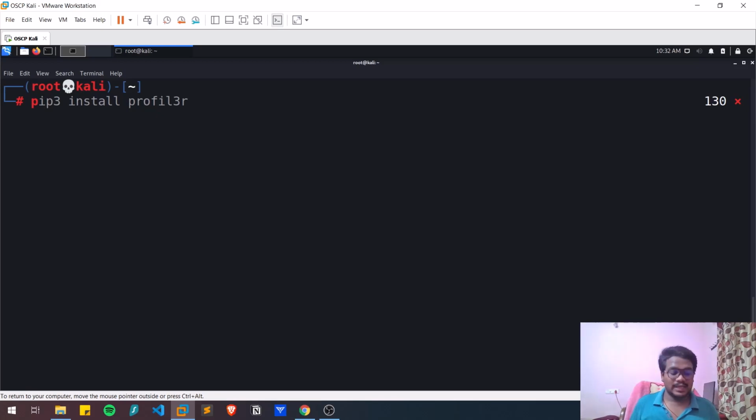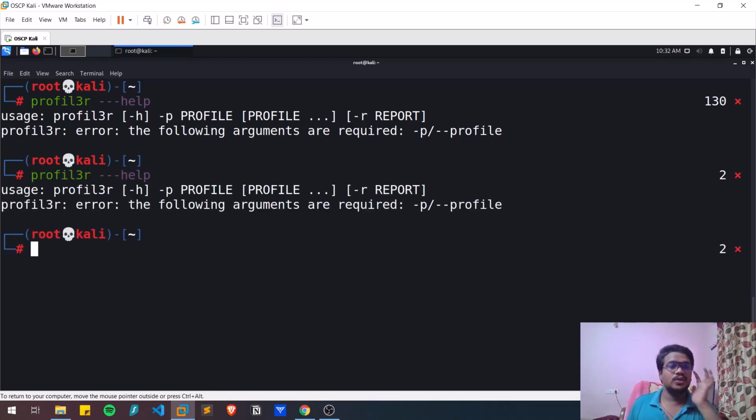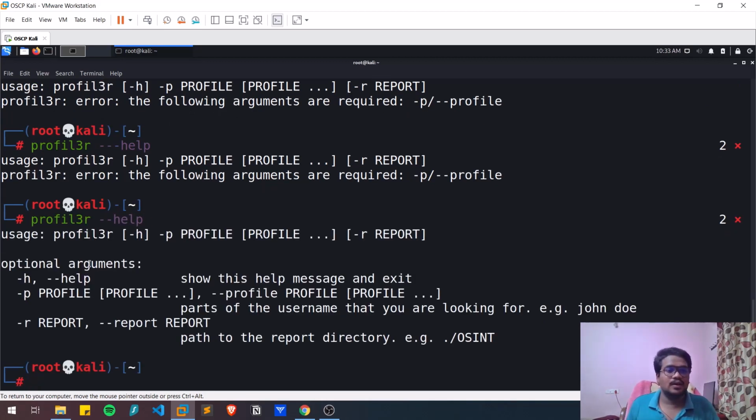So you can simply type profiler --help. I used this tool previously as well, right? If your tool is perfectly installed, you can run an option like --help, and you can see all the arguments that this particular tool provides. There are only limited options for this tool. You can provide the profile name, and you can get a report of all the details that you are obtaining, and then you are done.